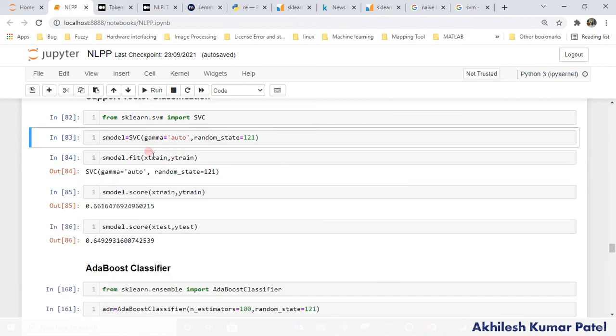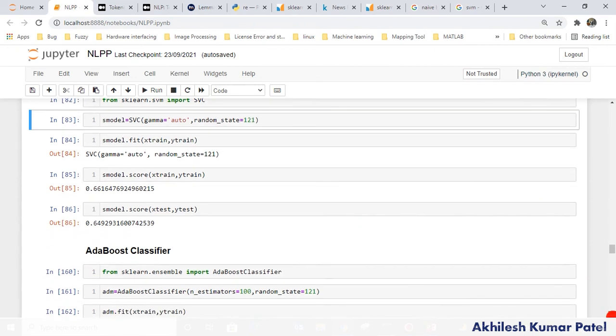This will take around 5 to 10 minutes when I run this model for the support vector machine, because in logistic regression we had only one line. In this case we have to maximize the distance between the gutter, right? That's why it takes more time. Okay, but the model which you will get will be robust. If you have done the proper pre-processing, the support vector machine will be the best.